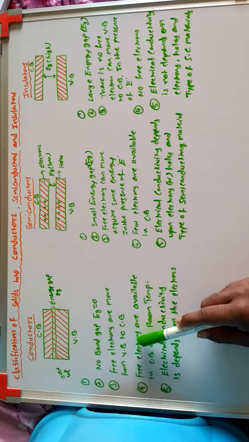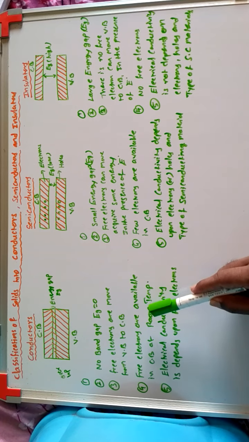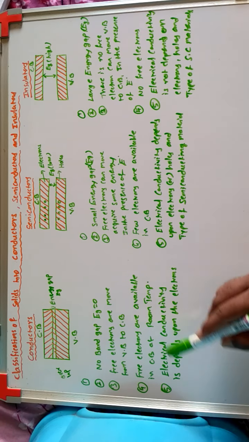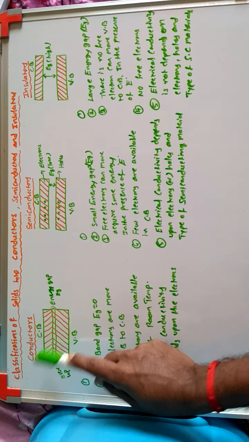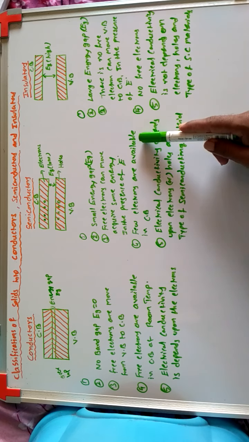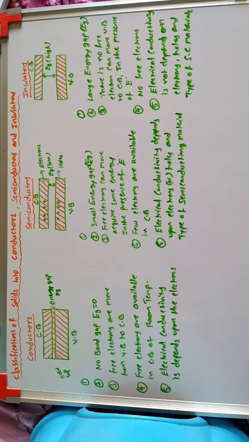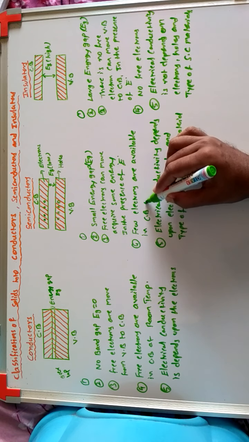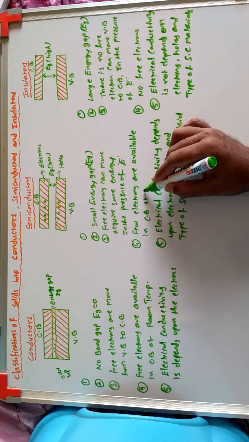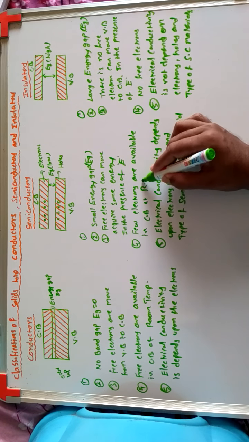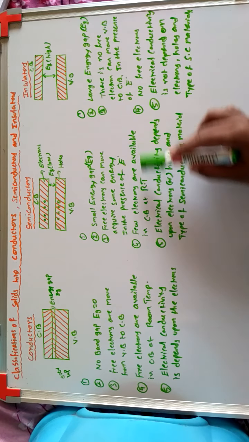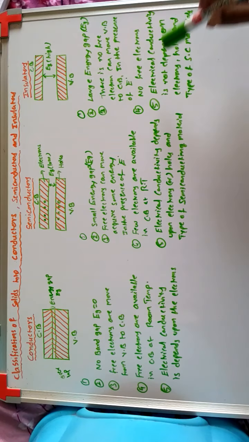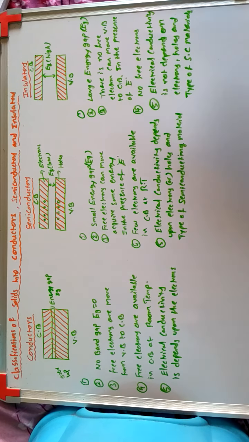Next point, free electrons are available in the conduction band at room temperature in conductors. In semiconductors, a few electrons are available in the conduction band at room temperature. In insulators, there are no free electrons available in the conduction band at room temperature.